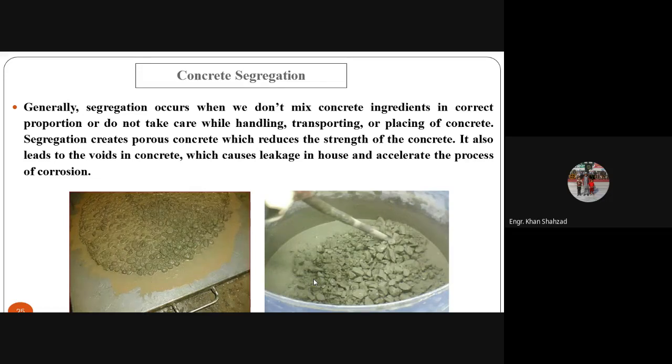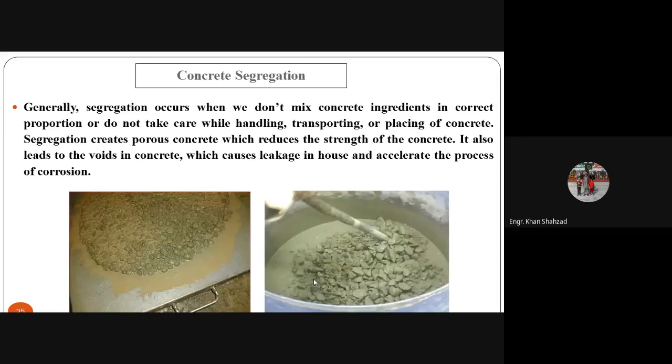Segregation creates porous concrete. You will see this in the next slide, how segregation makes the final product porous. So segregation creates porous concrete, which reduces the strength of the concrete.